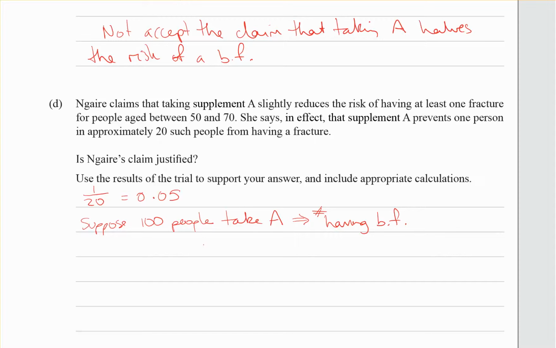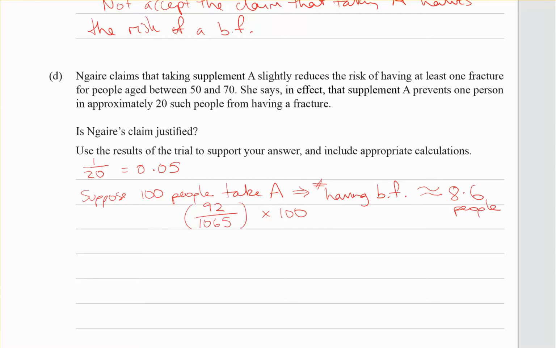we know that out of the 1065 people that did take A, 92 had a bone fracture. So that's the fraction that do, and we're assuming there's 100 people, then we could expect approximately 8.6 people to suffer a bone fracture.